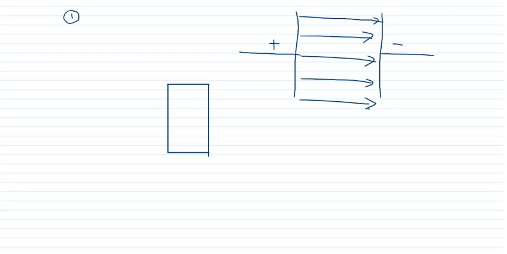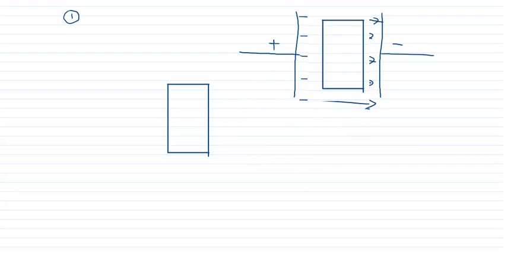Now this type of conductor is placed in the electric field like this one. Therefore what will happen to the electric field or the conductor? So here we are going to see this one.